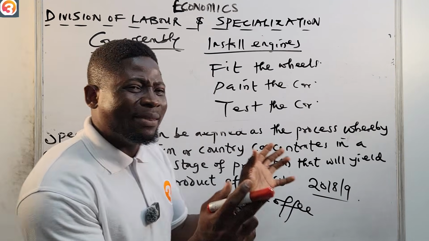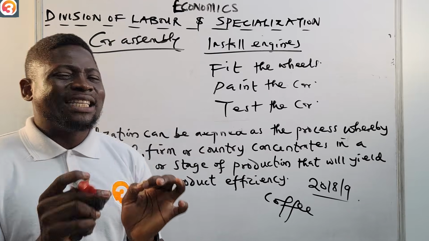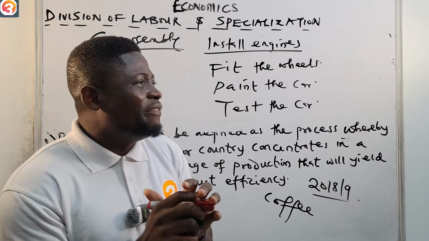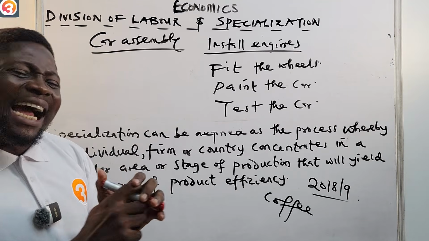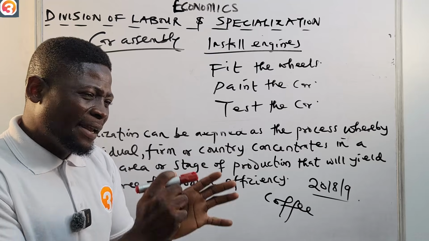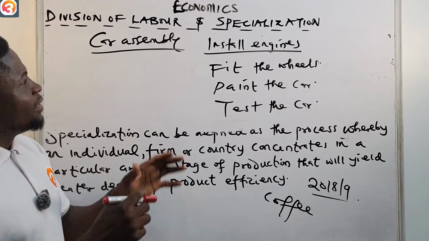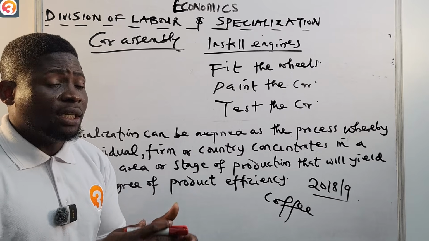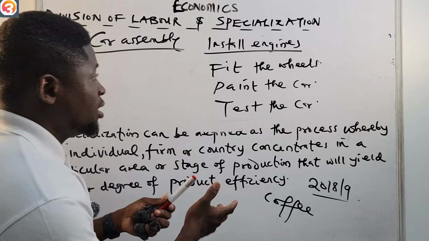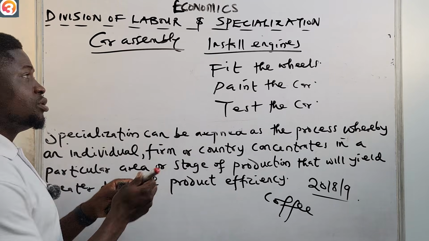So all of them are specialists in their own field. That is where division of labor is very, very interesting. At each stage, it is undertaken by a specialist. And of course, division of labor is commonly used in different organizations, like in factories, like assembly of cars.